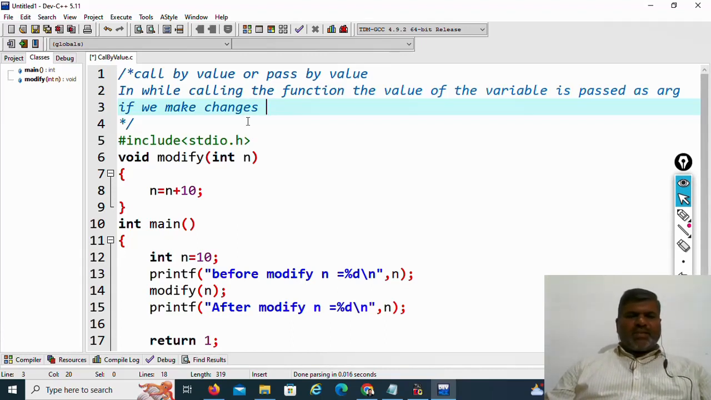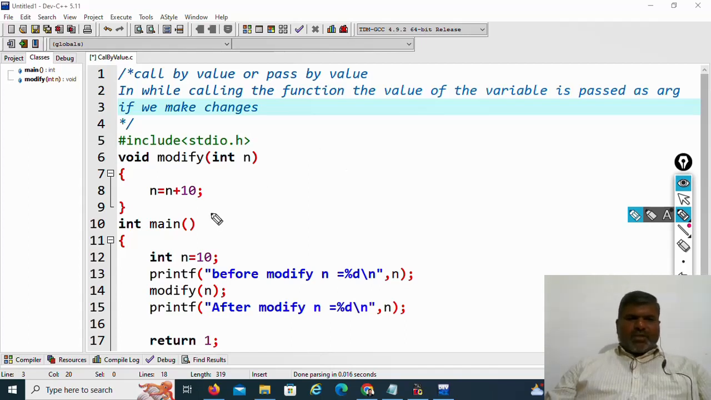Why? What is the reason? If we make any changes, it will not affect other functions, because while calling the function, the value of the variable is passed as argument. That is why if we make any changes in one function, it will not affect other functions. That we call call by value. After this, we will discuss call by reference or pass by reference also.